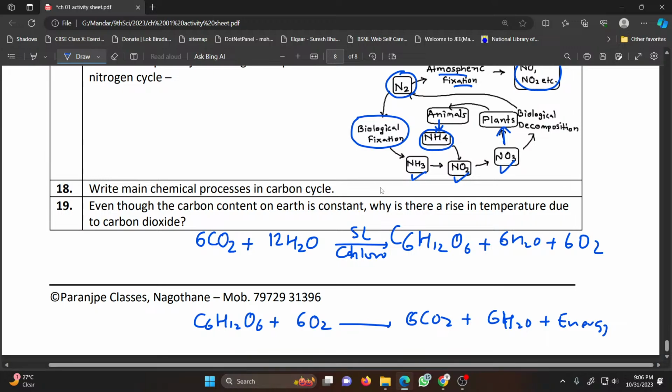Even though the carbon content on earth is constant, why is there a rise in temperature due to carbon dioxide? Because fossilization took place over millions of years, and human beings are burning the fossil fuel at a very fast rate. So the fixation of carbon took millions of years, but the production of carbon dioxide is taking place in a very small amount of time, and that's why there is a rise in carbon dioxide and hence the global